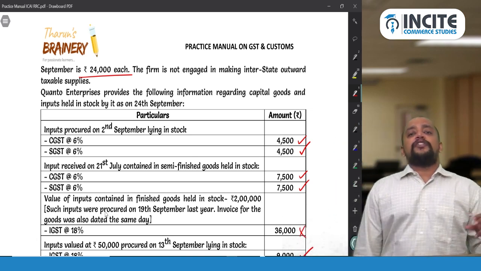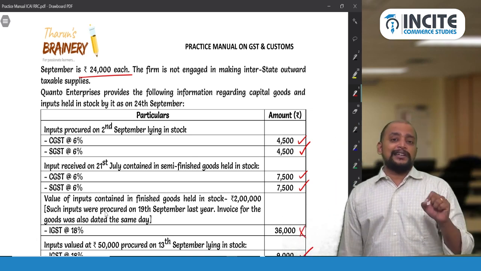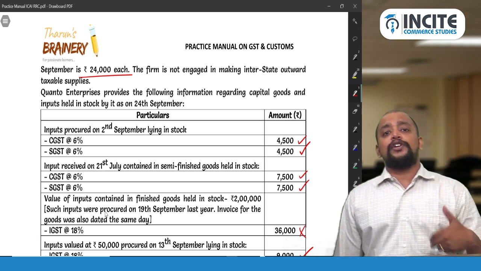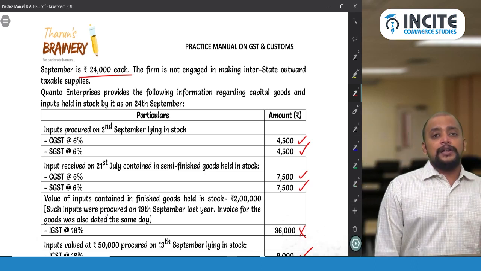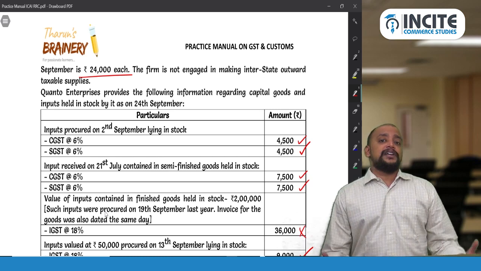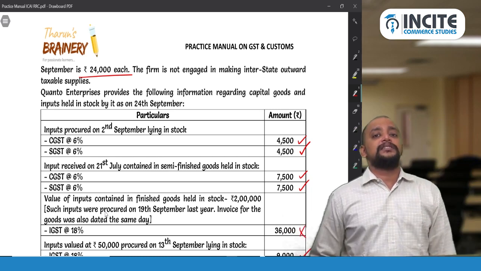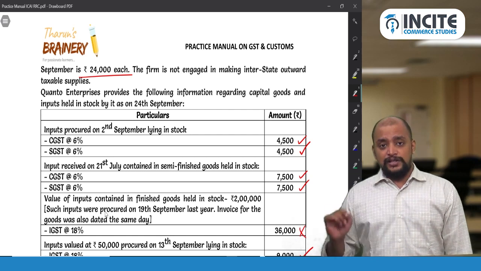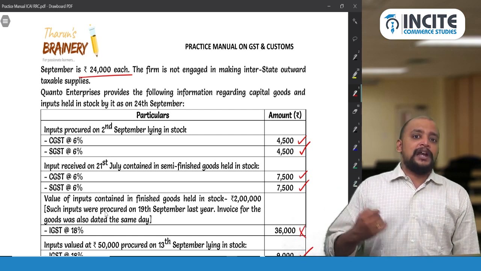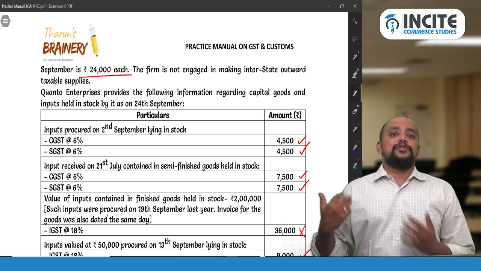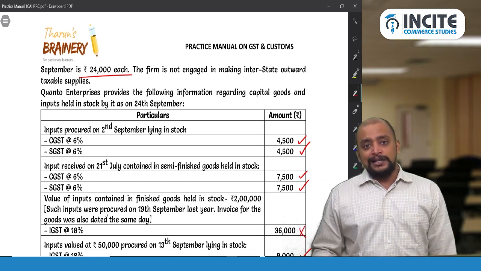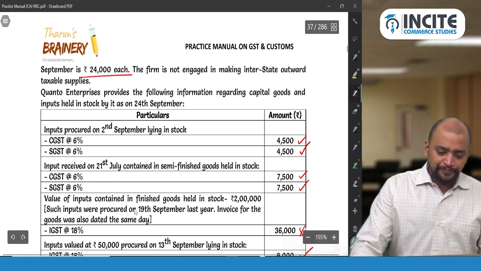As the time limit for filing ITC 01 is within 30 days from the date on which they have got the registration certificate. So in the present case, it is assumed that they made application for registration. In the present case, they made the application for availment of ITC in Form GST ITC 01 by September end, therefore that ITC can be utilized for payment of liability of the September month.